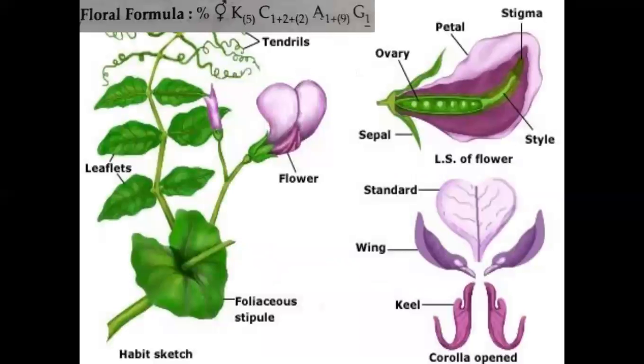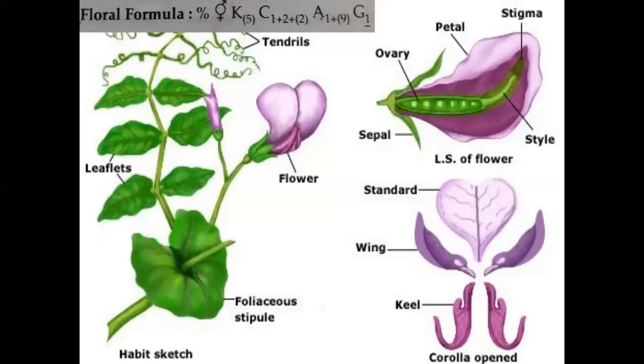And coming to the fruit, here it is usually a legume. Legume fruits are present, but in Arachis hypogaea, like groundnut, after fertilization the stalk of the gynoecium, the gynophore, grows into the soil and fruit formation takes place in the soil. This is called geocarpy. Geocarpic fruits are present in Arachis hypogaea.